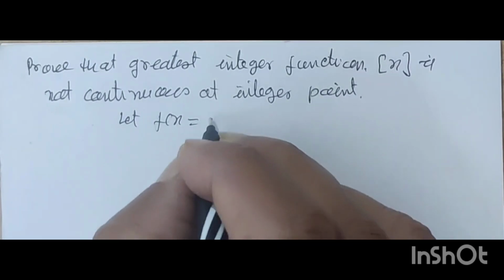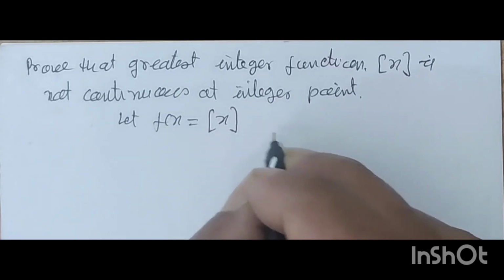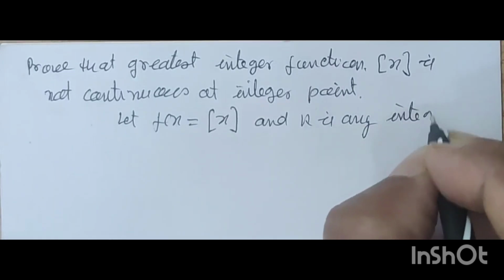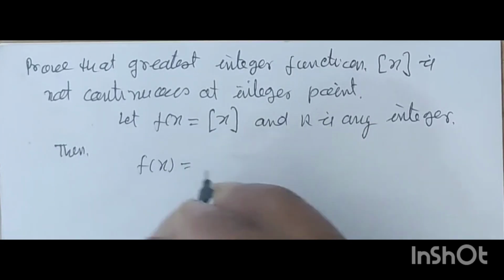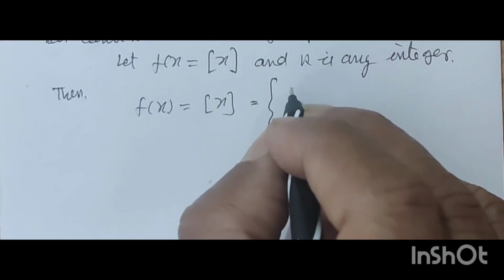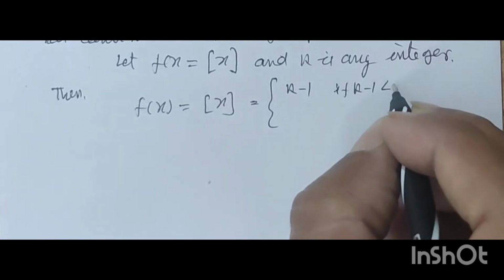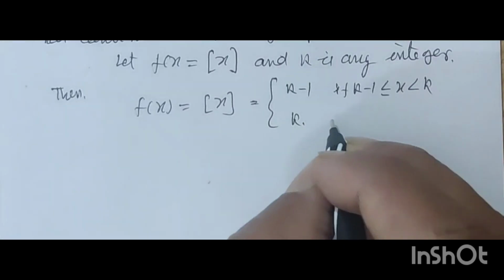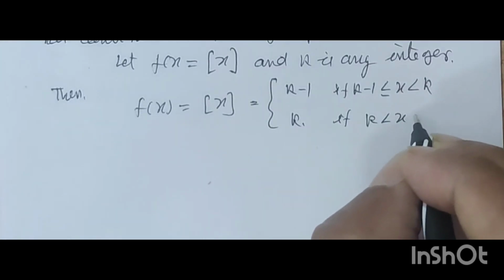Let f(x) is equal to greatest integer function x, and k is any integer, then f(x) is equal to k minus 1 if k minus 1 less than or equal to x less than k, and k if k less than x less than k plus 1.